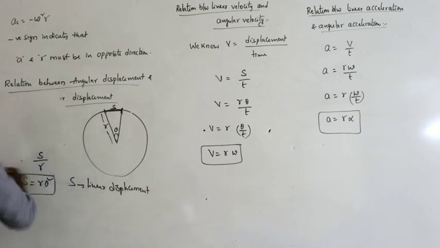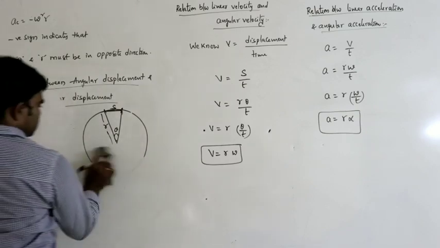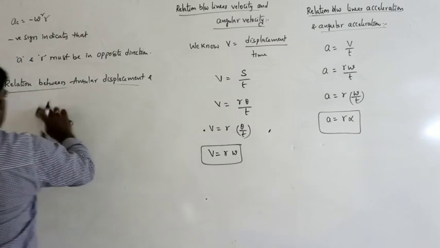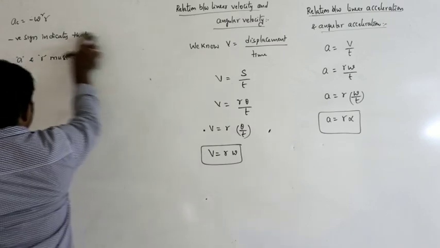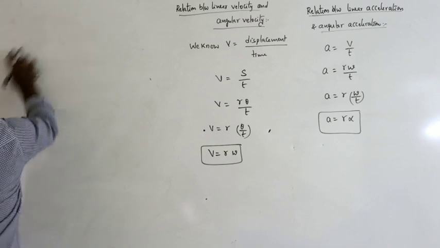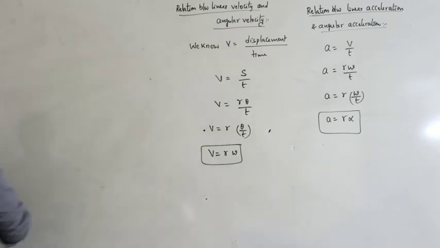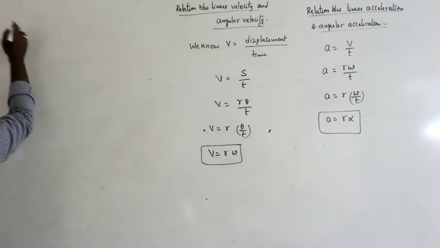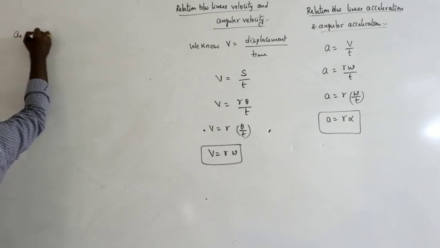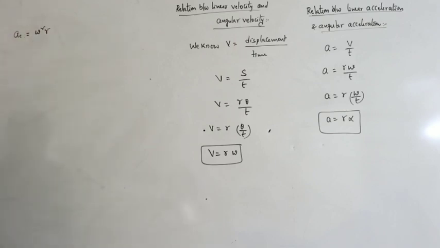Now, just now we got the relation: centripetal acceleration can be written as omega square r. If it is negative, the negative sign indicates the direction here.